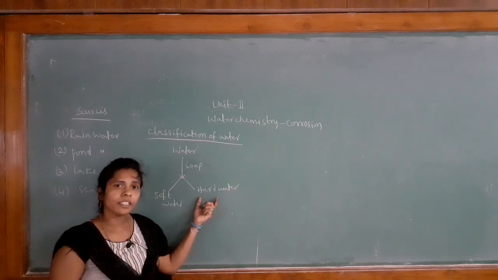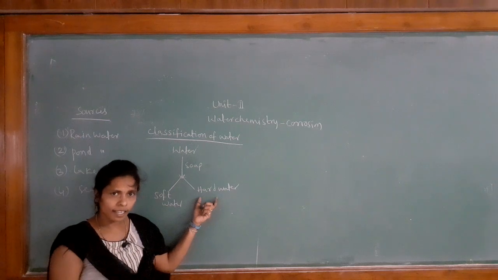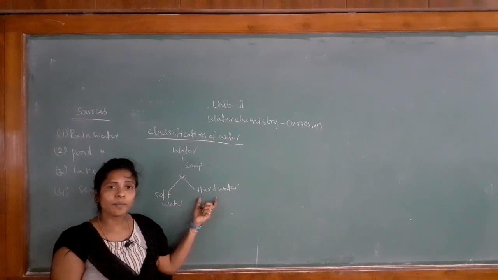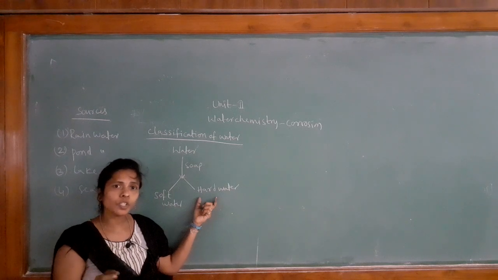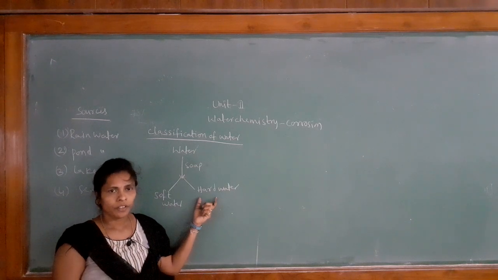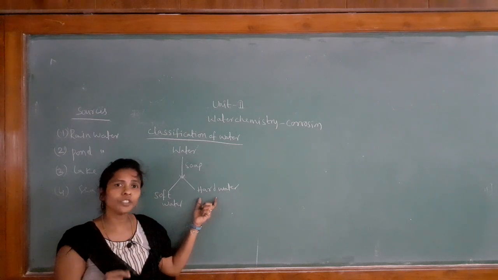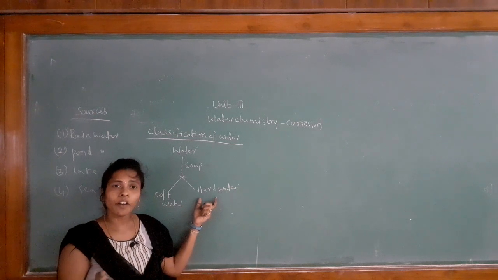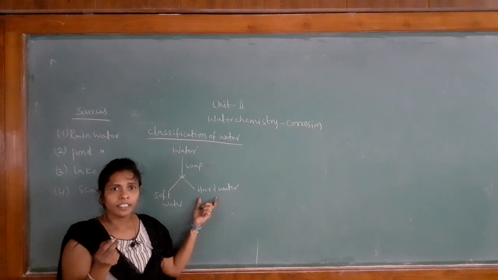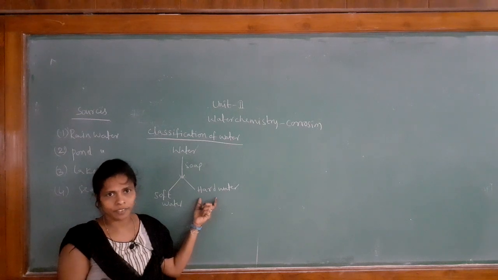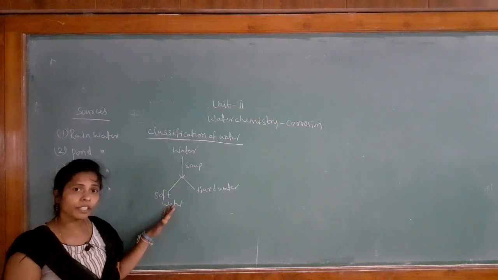Hard water means water which gives less lather or no lather with soap. You can observe this by mixing soap in borewell water. When you mix soap in borewell water, you can observe that it does not give more lather, and one more thing, a white powder settles down at the bottom of the container. That powder is called the precipitate. So what is soft water here?